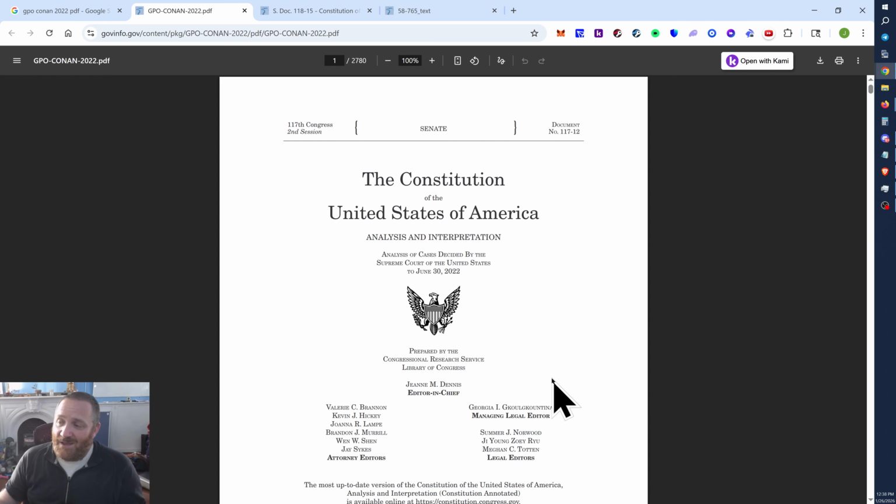Like, hey, Judge, I know you don't care at all what I have to say, but this is the GPO, the Government Printing Office. This is from an order of Congress to put this document together. This is a congressionally approved document. So if you don't like what I have to say, I'm sorry, because I'm referencing this. Don't take my word for it, take their word for it. I'm just sharing this with you.